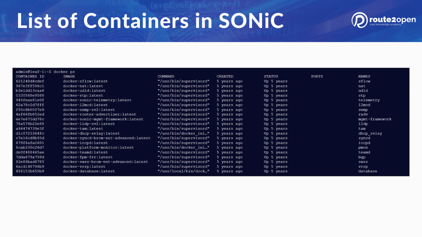When an end user decides to run additional containers within SONiC, for example to add a new feature, they will also be displayed here, with a custom name chosen by the container's developer.